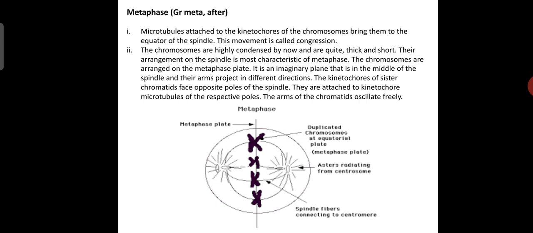The kinetochores of sister chromatids face opposite poles of the spindle, and they are attached to kinetochore microtubules of the respective poles, and the arms of the chromatids oscillate freely. You can see in the diagram here.